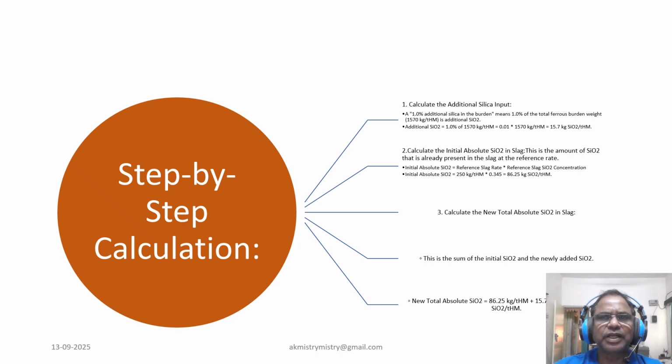Then the new total absolute silica in slag is the sum of these, that is 86.25 kg per ton hot metal plus 15.7 kg per ton hot metal, equating 101.95 kg silica per ton hot metal.